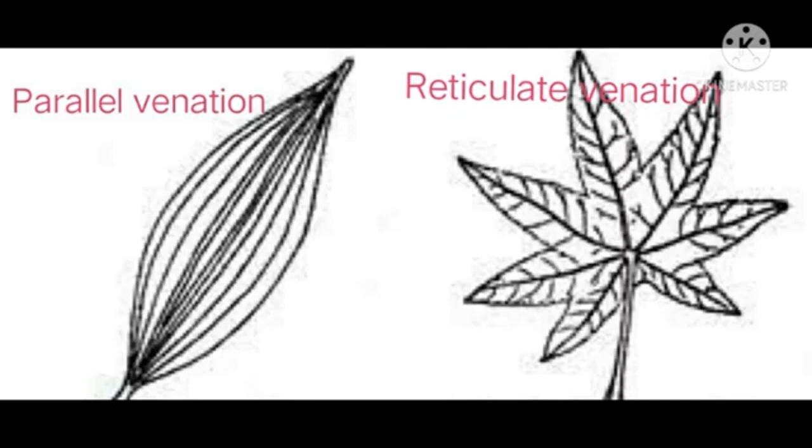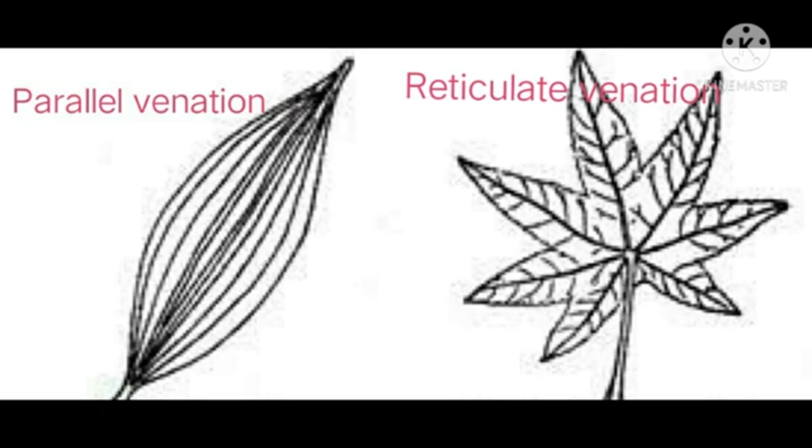Students, do you know one thing? By looking at the leaf venation, we can tell about the kind of roots a plant has without digging it.